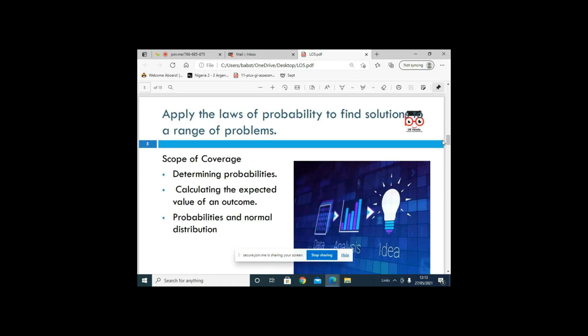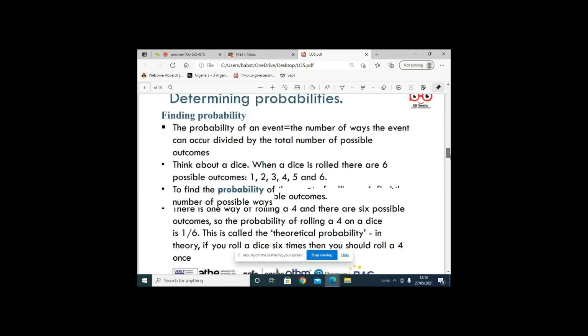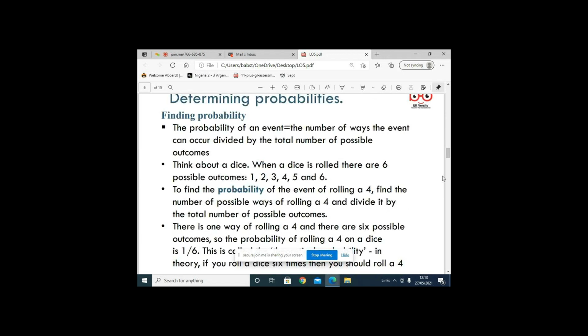So what we are going to cover today is that we want to determine probability, calculate the expected value of an outcome, then probability and normal distribution. When you want to determine the probability of an event, it is the number of ways the event can occur divided by the total number of possible outcomes. For example, when a die is rolled, there are 6 possible outcomes, because a die has 6 faces.